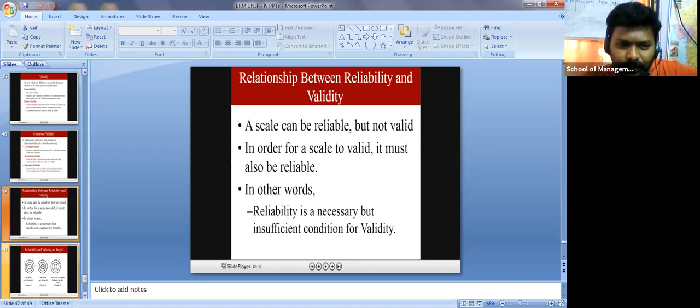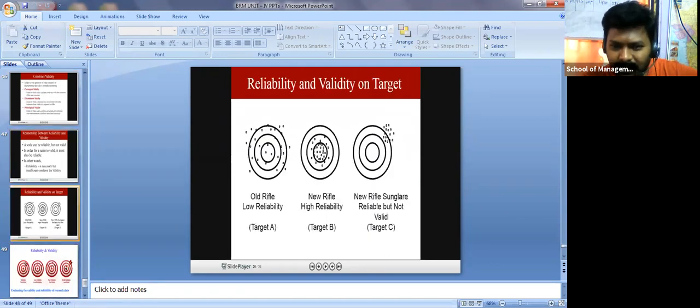So let me show you one diagram, so you can easily understand by seeing this. Maybe if you have gone to an exhibition, you may have played this game: people give you a gun and balloons, and you shoot the balloon at the exact center point, which may be a different color. If it is an old rifle, accuracy may not be reliable, so low reliability. A new rifle, high reliability. And even if you use sunglasses with the new rifle, it is reliable but not valid. You can rely on it, but it is not valid. Hope you understand this.